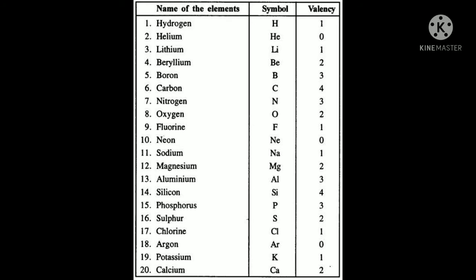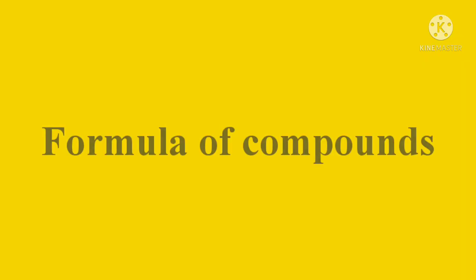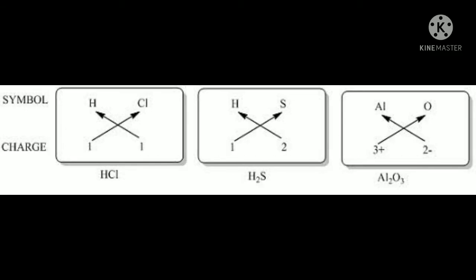Okay, next we'll go to the formula of compounds. Now, only after knowing the valency can we come here. So how to write? See here, hydrochloric acid means HCl. Hydrogen has 1 atom, chlorine also has 1. So what will hydrogen do? It will crisscross: one goes to the other side and the other goes to the other side. So hydrogen will take the charge of chlorine and Cl will take the charge of hydrogen.